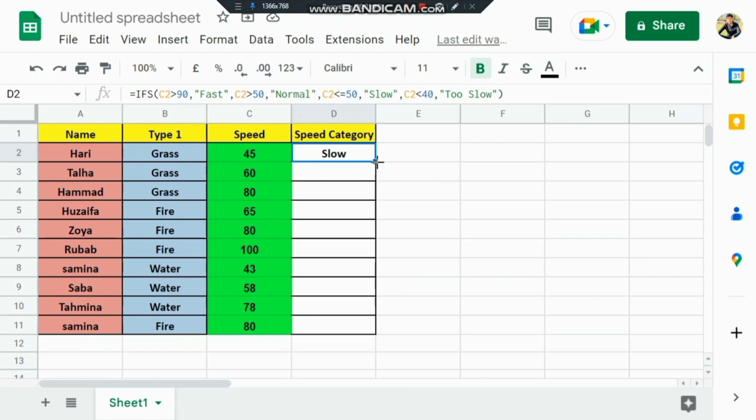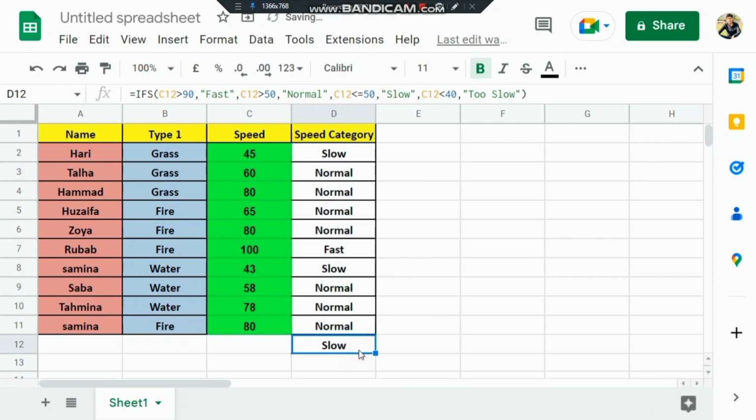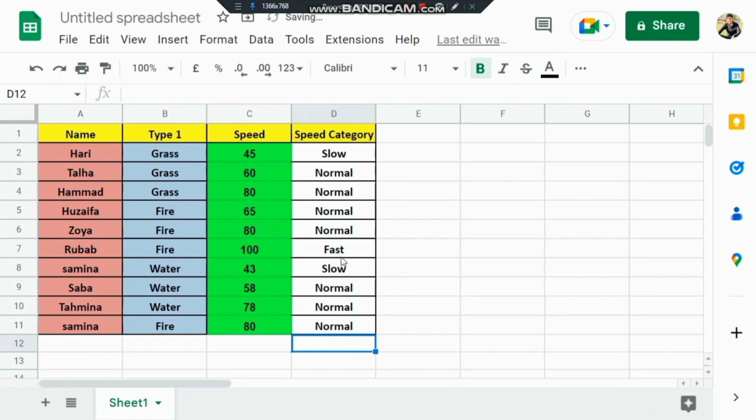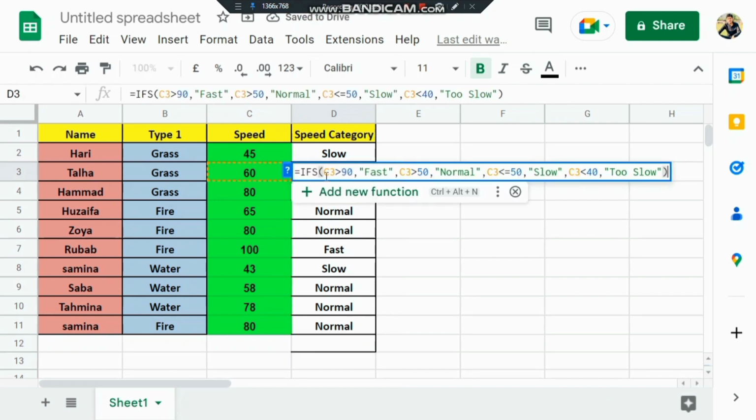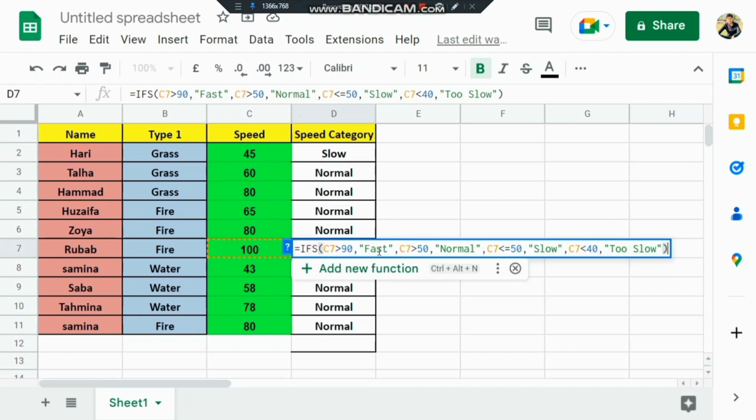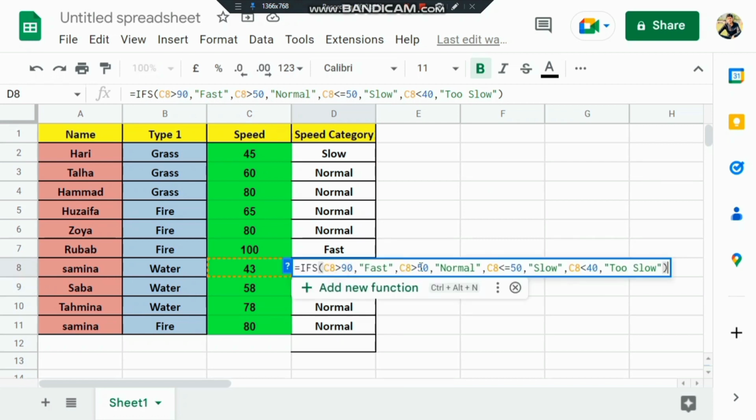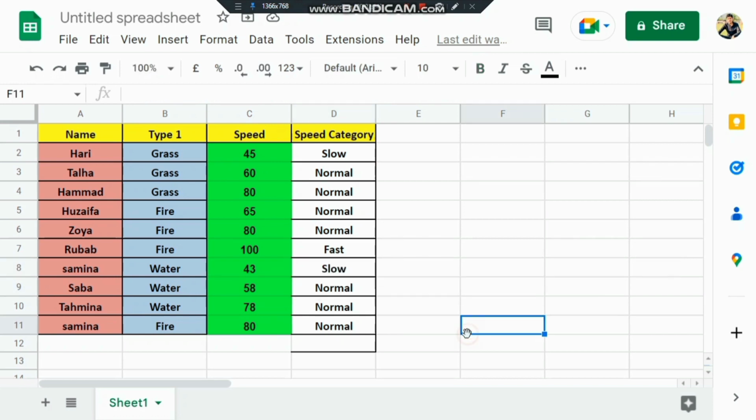For finding all the speeds, I drag this. Now you can see the speed of every person has been calculated. So in this way I give my answer. Now you can see this is 60, so 60 lies here, so that's why it's normal. Now 100 is greater than 90, that's why fast. Now slow, it lies here, this last condition.